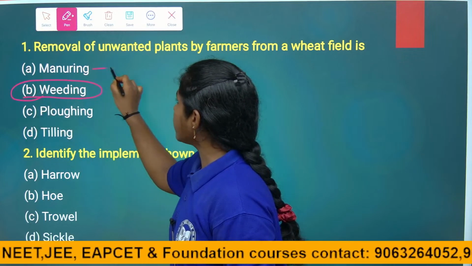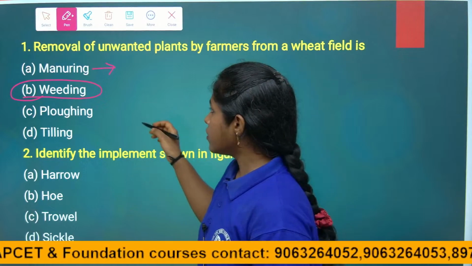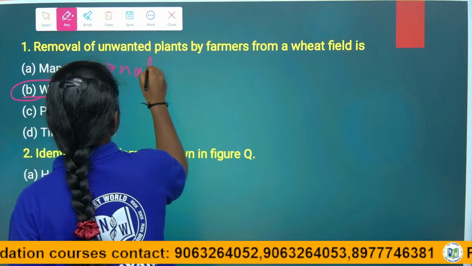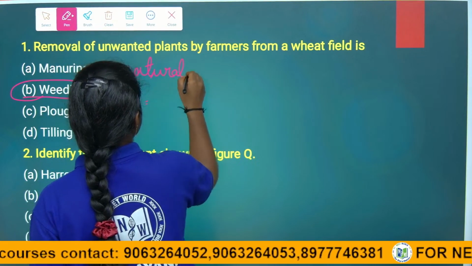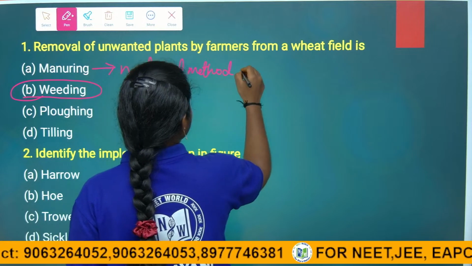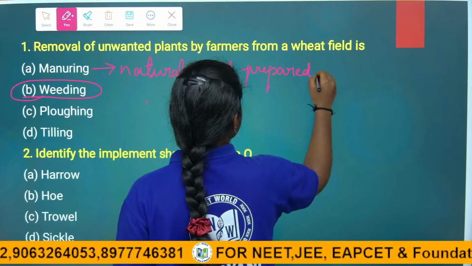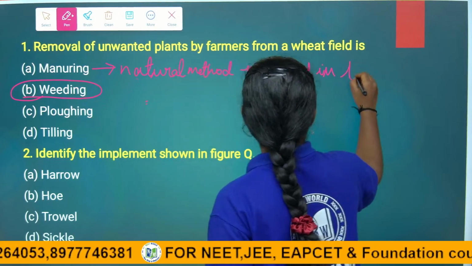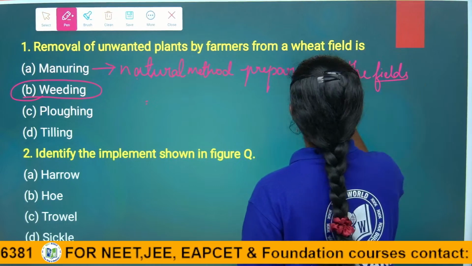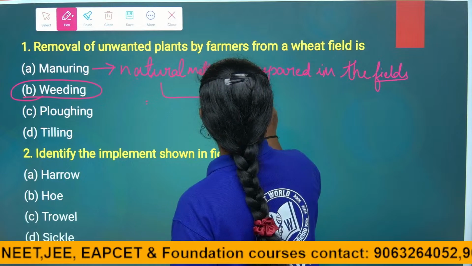What is manuring? To increase the soil fertility, it is a natural method we are using. Manure is prepared in the fields by the farmers, through naturally obtained substances like plant waste and animal waste.